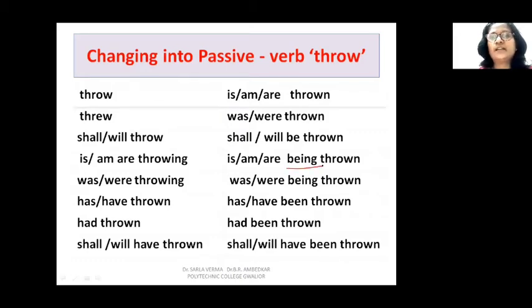In present and past continuous tenses we have used being, and in perfect tenses we have used been, and in simple future we have to add be, and everywhere in passive voice we have to use third form of the verb.